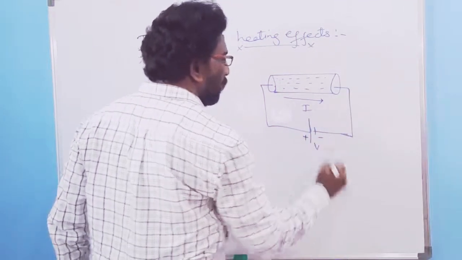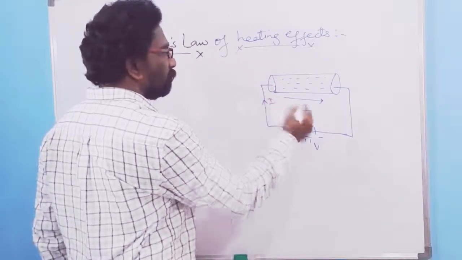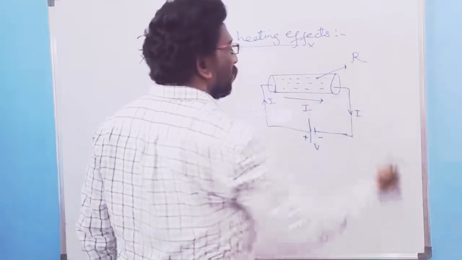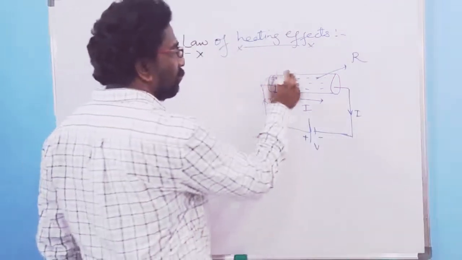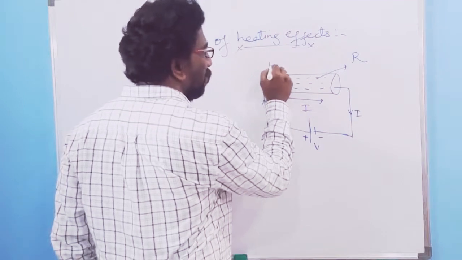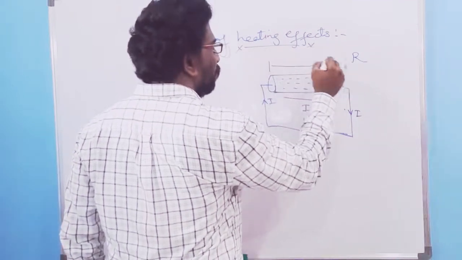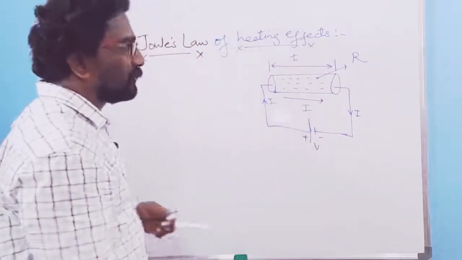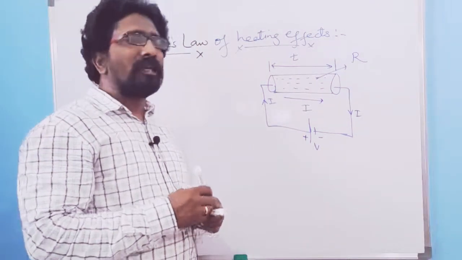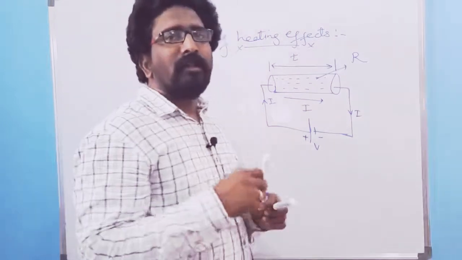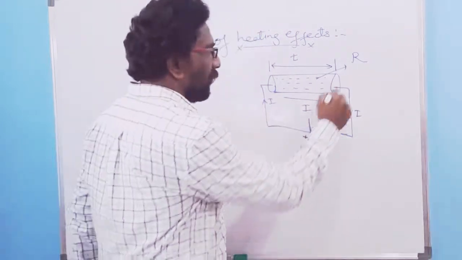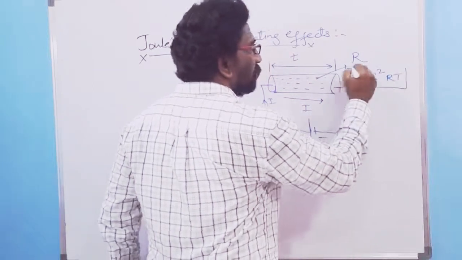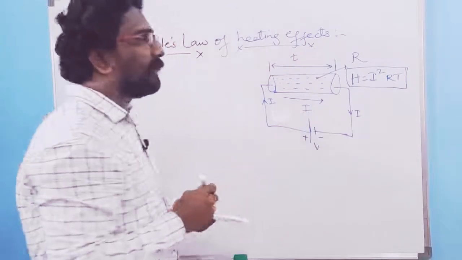That is your potential difference. Current is flowing here. Let the resistance of this conductor be R, and the time taken for the charge particles to travel from this point to this point, that is throughout the conductor, is T. If this is the case, now I need to derive Joule's law, H is equal to I square RT. This is Joule's law when it comes to the electrical concepts.